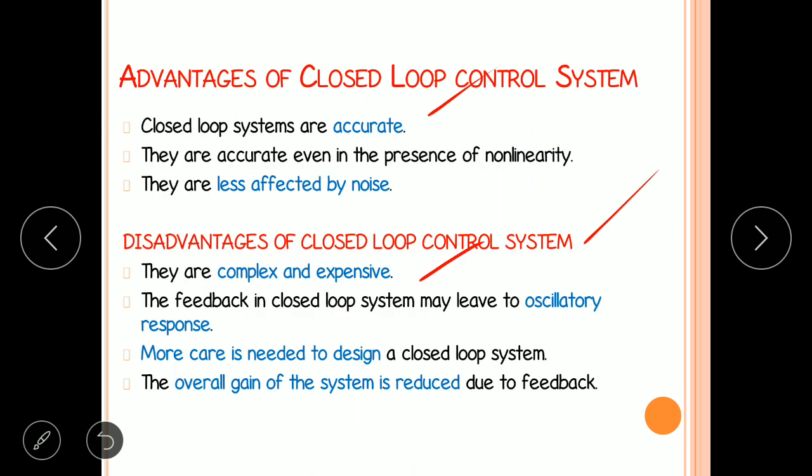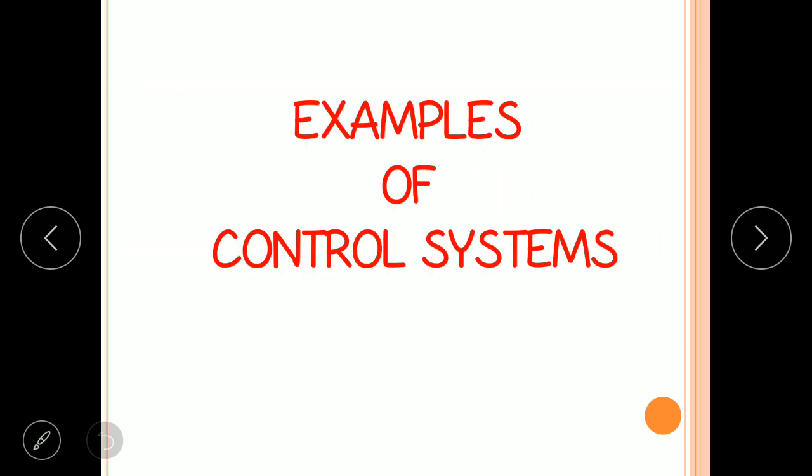Feedback in the control system may also lead to an oscillatory response. While designing closed loop control systems, more care is needed. The overall gain of the system will reduce because in closed loop control systems we generally provide negative feedback. That means the gain will reduce.